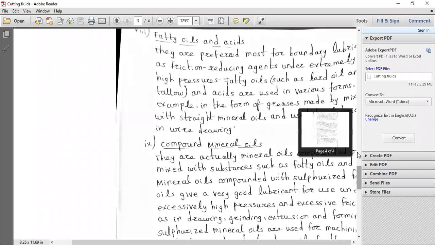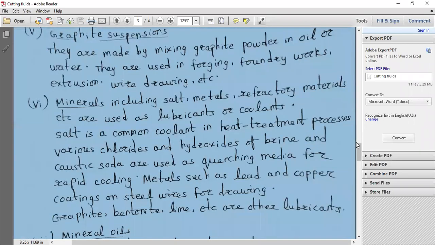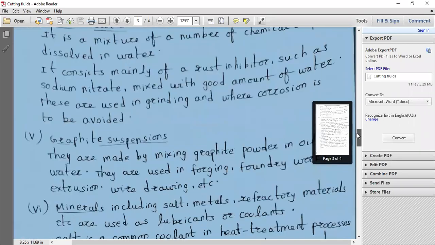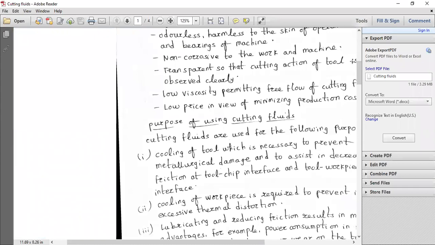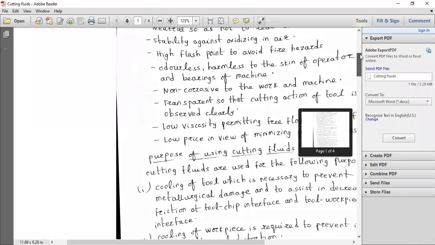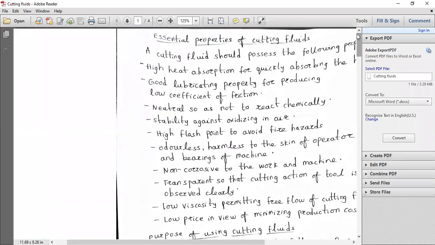Already I told you yesterday about the properties of cutting fluids. What we discussed was the purpose of using cutting fluids. But what is a cutting fluid? What are the properties of a good cutting fluid?